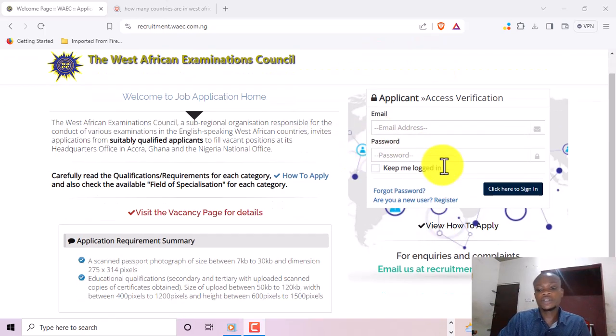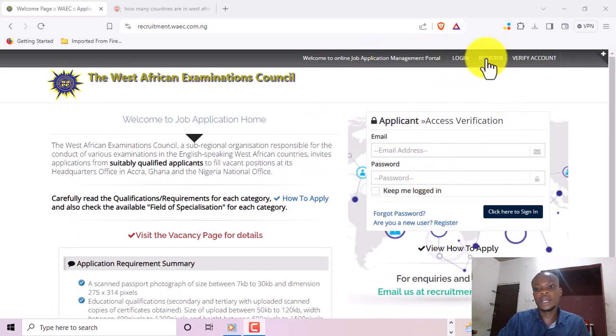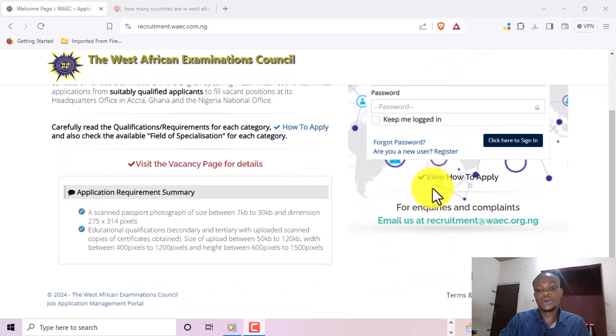So what I'm going to do here is take my mouse to where it is written register, or I can just come here to where it is written click here to sign in, or where it is written are you a new user. So just click here to start the application.